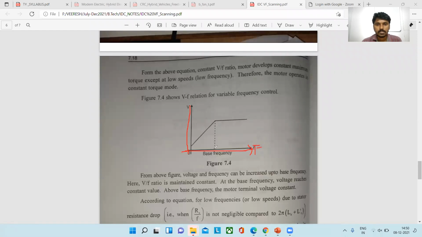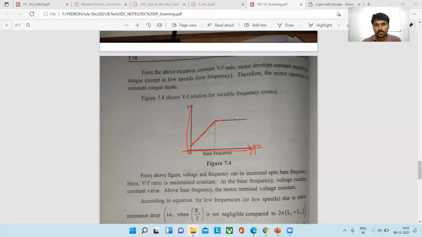This is the base frequency. If voltage increases and the frequency also increases, it increases linearly like this.